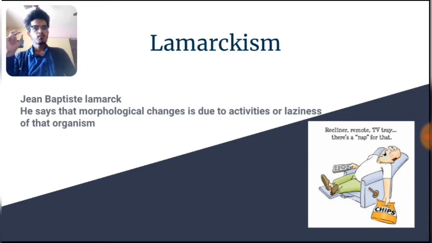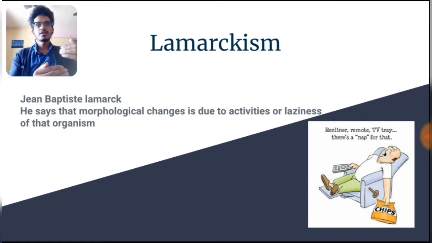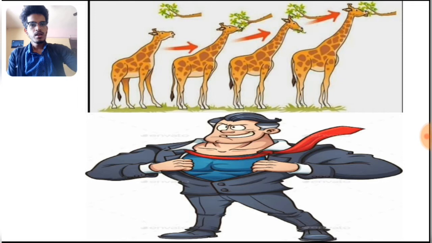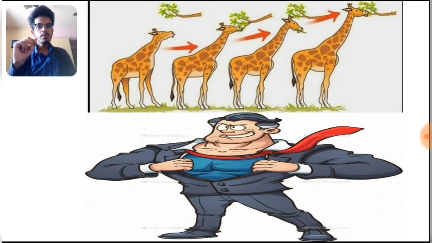Jean-Baptiste Lamarck told that morphological changes are responsible for evolution. What are morphological changes? I explained the word morphological in the first video. Morphological means the external appearance. So changes in external appearance is morphological change. He says that morphological change is due to activities or diseases of that organism. Further, he added that a giraffe's neck grew taller since they were more into browsing on taller trees. And an ironsmith's shoulders became strong due to frequent hammering for several generations.